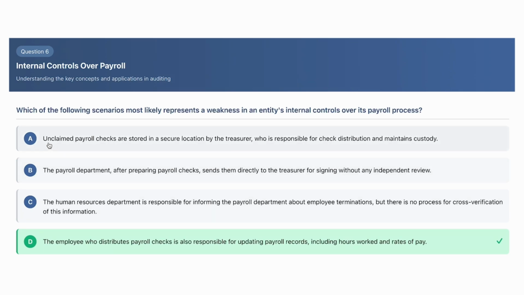A, we have unclaimed payroll checks are stored in a secure location. That's great. B is the payroll department sends them directly to the treasurer for signing without independent review. We don't really need an independent review. It's just important that the payroll department that has recording ability is not also the one who has the custody. So that's okay. And then C is the human resources department is responsible for informing the payroll department about employee terminations, but there's no process for cross-verification. This is, again, something that would be nice to have, but it doesn't mean that they have a weakness in their internal controls.